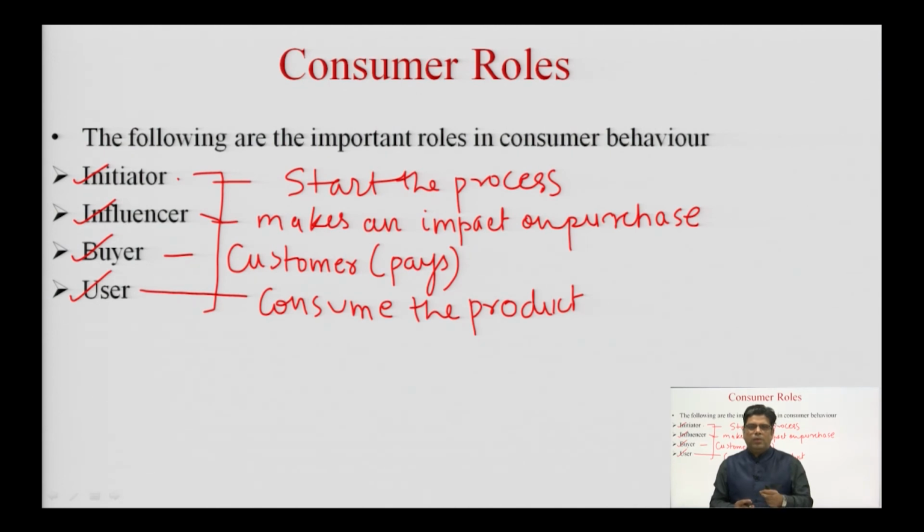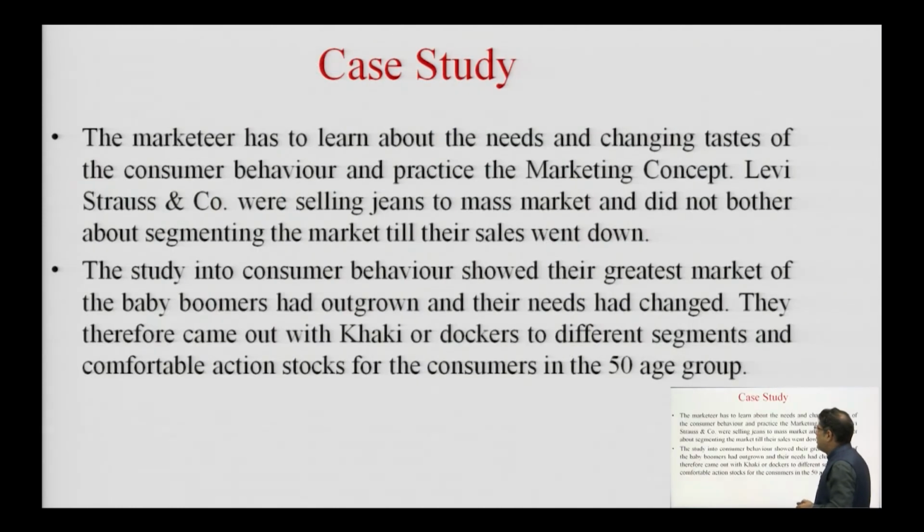We can take the example of toothpaste. One of the family members goes and purchases the toothpaste, while that toothpaste is being used by all the other family members. So, everyone is the user. So, these are the various consumer roles here.